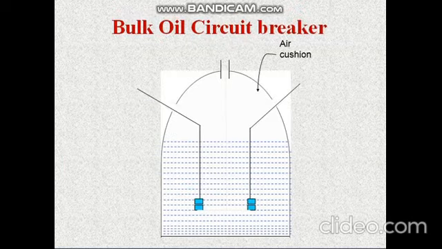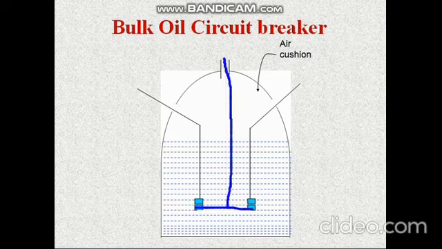That is a bulk oil circuit breaker. You can see this part is a moving contact, connected with your relay trip command, and these are the connections which connect through this particular rod. Now what happens in a fault condition: this plunger will move downward, and the connection from this circuit breaker is going to disconnect.